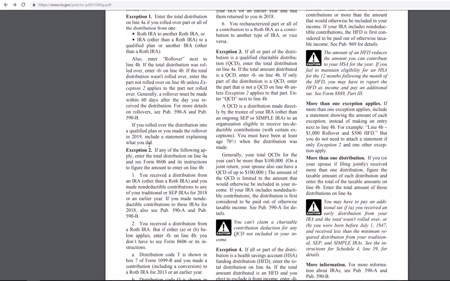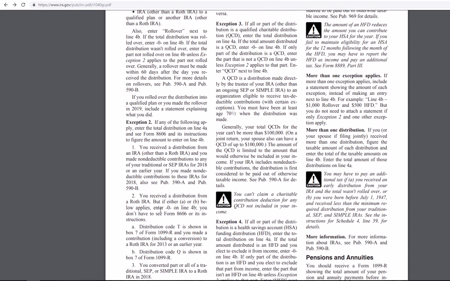So here's exception number 2. If any of the following apply, enter the total distribution on line 4A and see Form 8606 and its instructions to figure the amount to enter on line 4B. Okay, so you received a distribution from an IRA other than a Roth IRA, and you made a non-deductible contribution to any of your traditional or SEP IRAs for 2018 or an earlier year, or you made a non-deductible contribution to the IRAs for 2018.